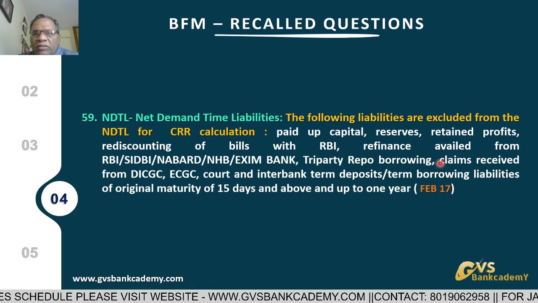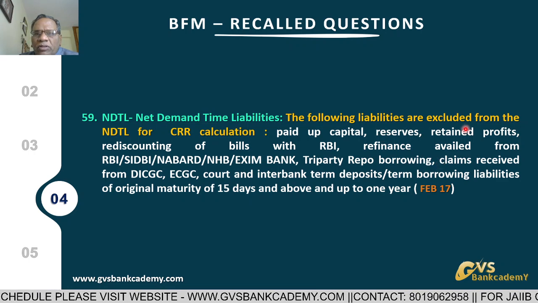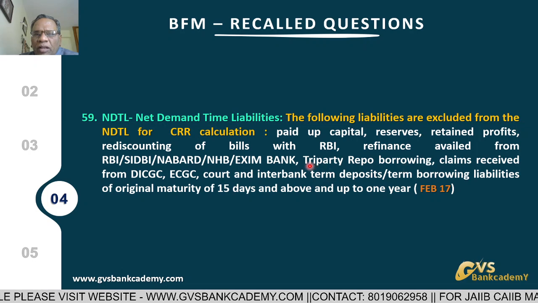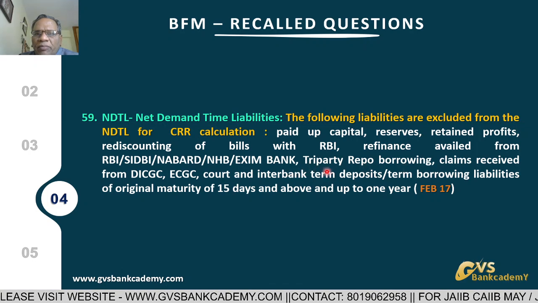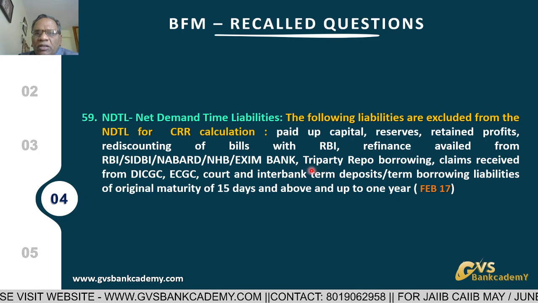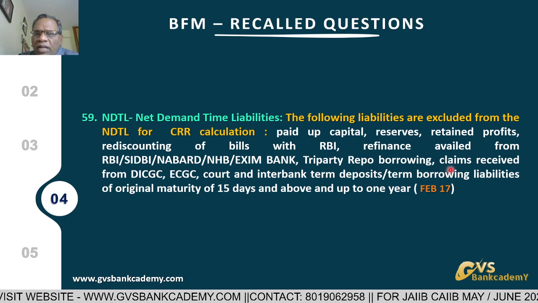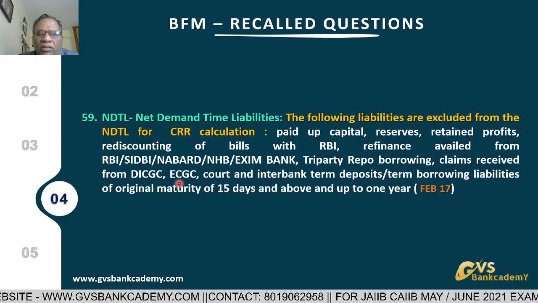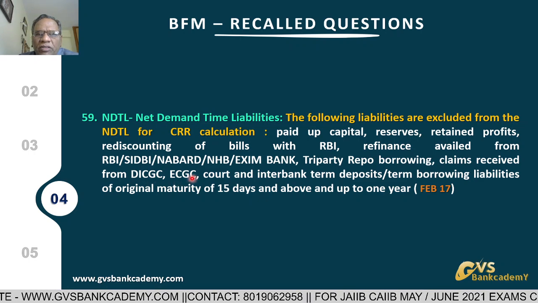Any refinance is excluded. Tripartite repo borrowing, where the bank is borrowing under tripartite repo operated by the Clearing Corporation of India, is also exempted. Claims received from Deposit Insurance and Credit Guarantee Corporation, claims received from ECGC, any amount received from court.